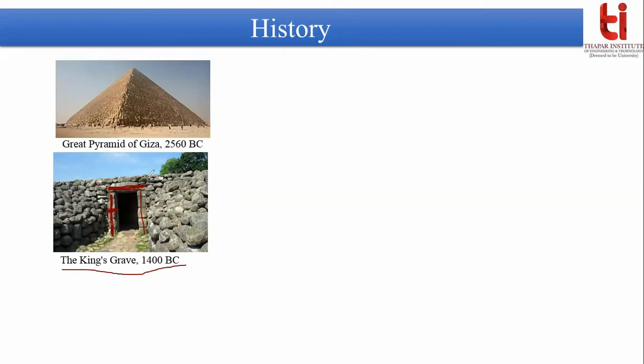Okay, so if you don't have any knowledge of mechanics, you cannot find out what should be the cross section of this column and what should be the cross section of this beam, so that you can make this structure very long lasting. See, it was built in 1400 BC and still it exists. So you can imagine how robust its design is.